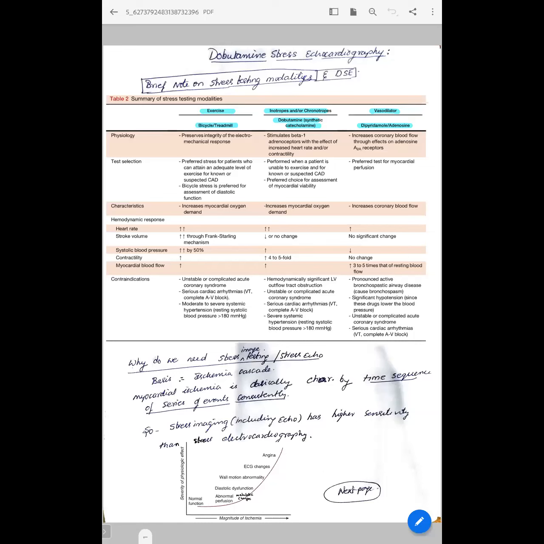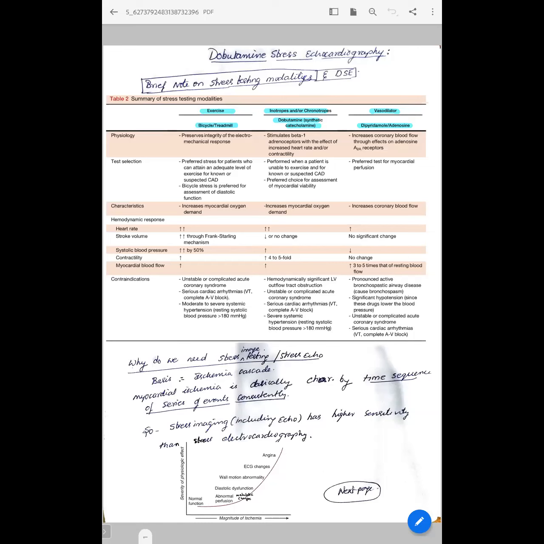What are the contraindications? Significant LVOT obstruction, like HCM with LVOT obstruction, or severe symptomatic AS, even asymptomatic severe AS if the mean gradient is more than 40. Also unstable or recent ACS, within 48 to 72 hours, DSE is contraindicated. And serious arrhythmias, and if systolic BP is more than 180 or diastolic BP is more than 110, these are the contraindications. We'll come to this in detail on the next page.